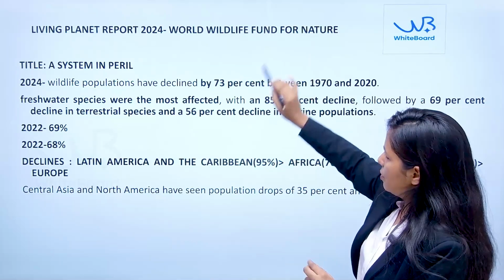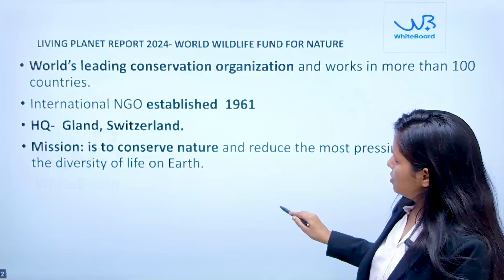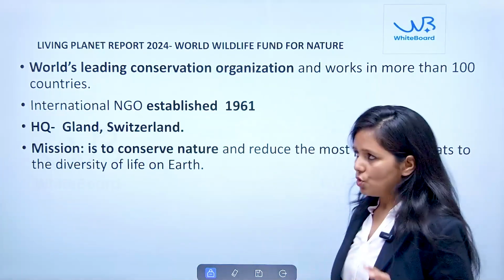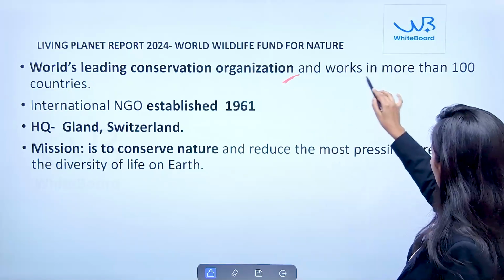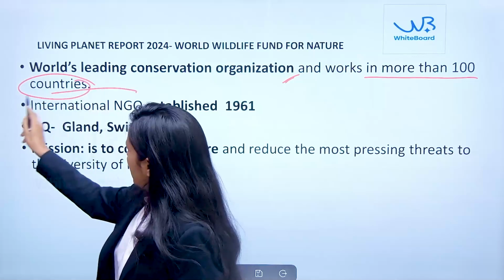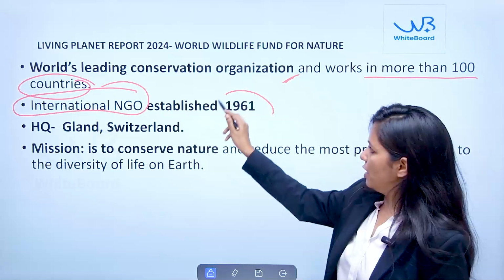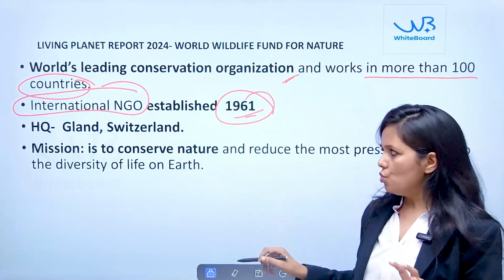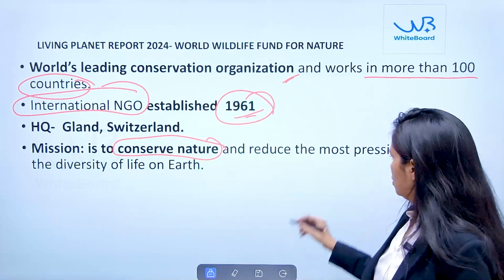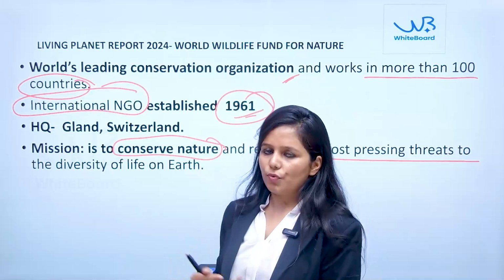Now we will see about the World Wildlife Fund for Nature. As I mentioned, it is a world leading conservation organization, and it works in more than 100 countries. It is an international non-governmental organization which was established in 1969 in order to conserve nature, and to reduce the threats which are impacting the diversity of this earth.